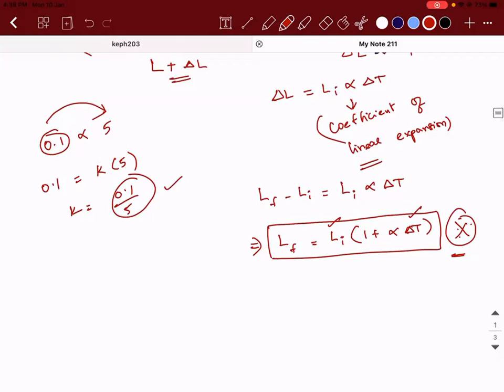So L final will be equal to L initial into (1 plus alpha into delta T). What is the value of alpha, guys? Alpha is called the coefficient of linear expansion.